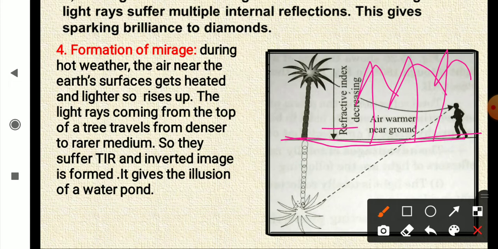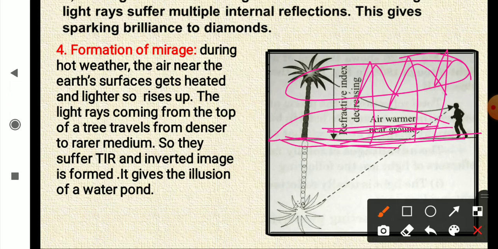So density here comes lower than the density in the upper layer. So the layer which is in contact with the road has lower density and lower refractive index, and the higher level has higher refractive index or becomes denser medium.